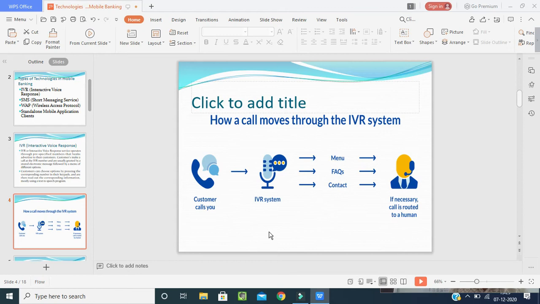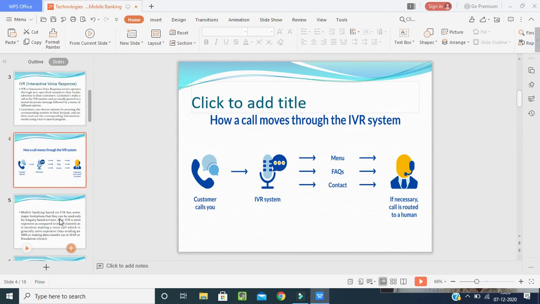Now, how does a call move through the IVR system? See here in the picture, the customer is calling and the IVR system is there, and here the menu will be there. According to the menu, if necessary, the call is routed to a human. If not, then it will go to the FAQ, that means frequently asked questions. Then sometimes it will contact the person directly. So this is the process or procedure of the IVR system in mobile banking, and this is one of the technologies in mobile banking.